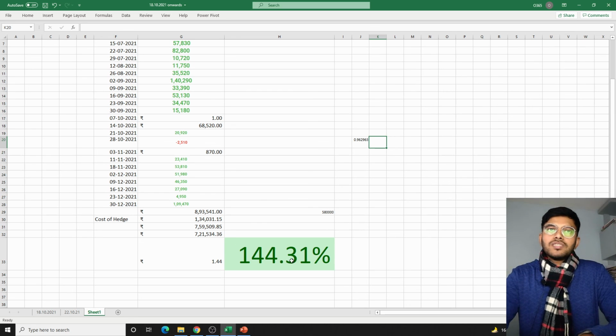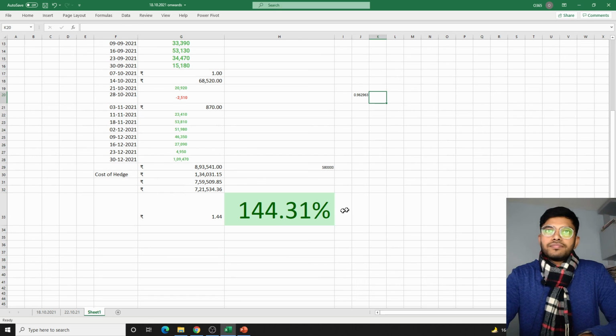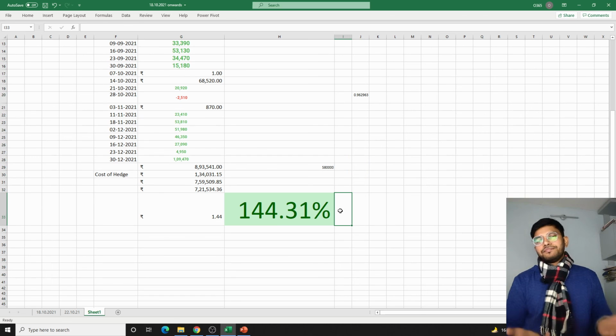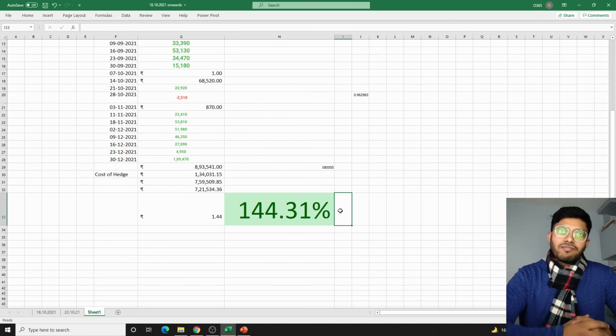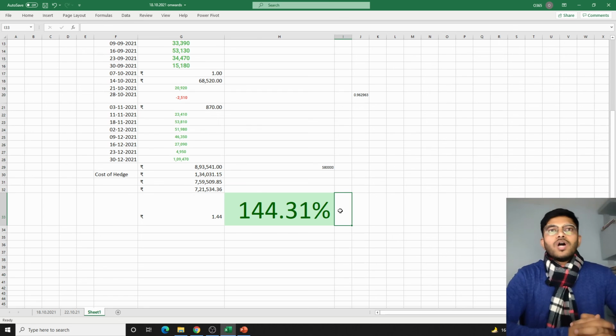So you can imagine, within a period of 1 year, this can compound a little bit more aggressively. Okay, so it can go up to 3 times also. So if you have a capital of around 5 lakhs, it can go up to 15 lakhs very easily within a period of 1 year.